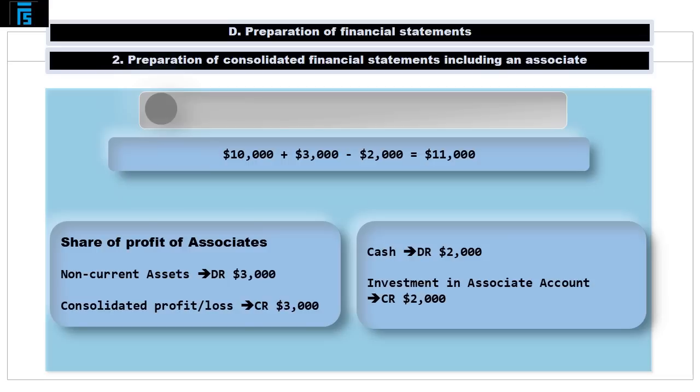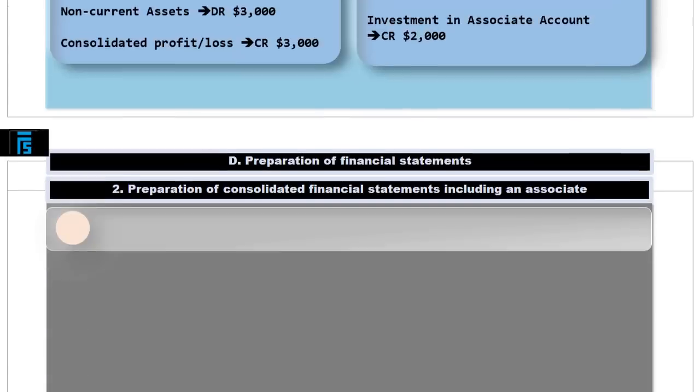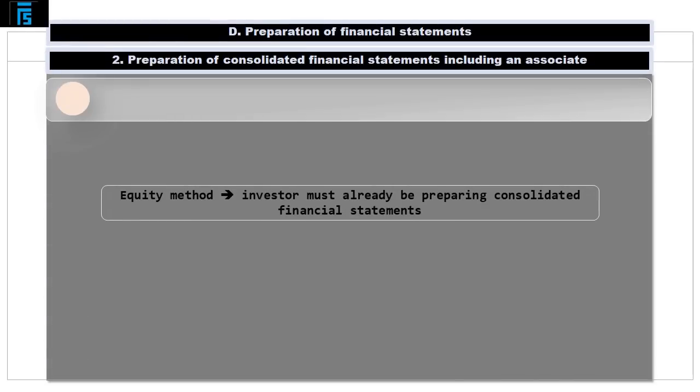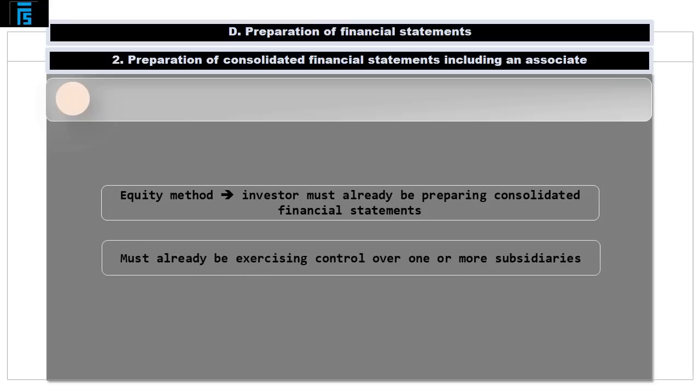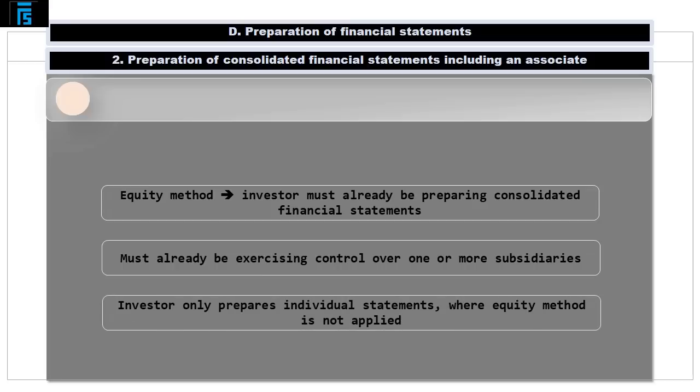It is also important to note that in order to apply the equity method in respect of its involvement with an associate, the investor must already be preparing consolidated financial statements. In other words, it must already be exercising control over one or more subsidiaries. If this is not the case, the investor does not prepare group financial statements, only individual ones, where the equity method is not applied.